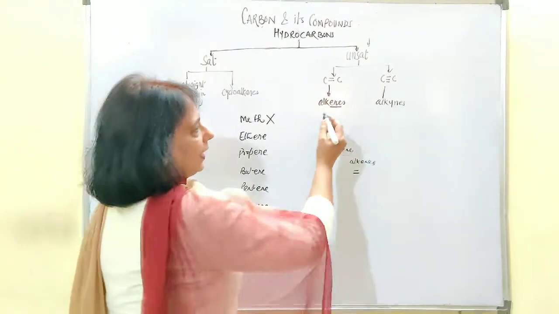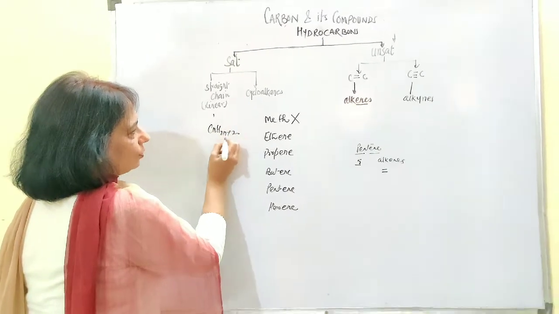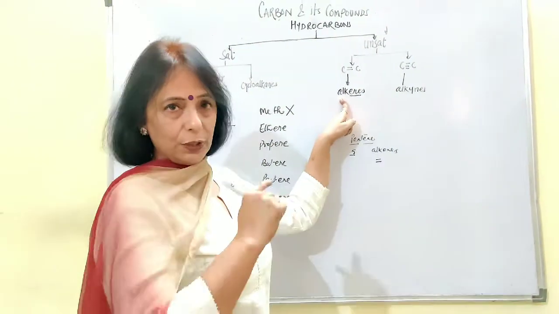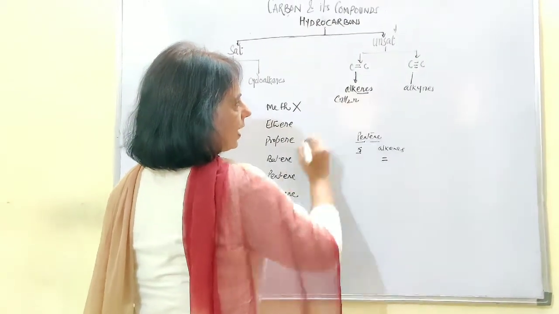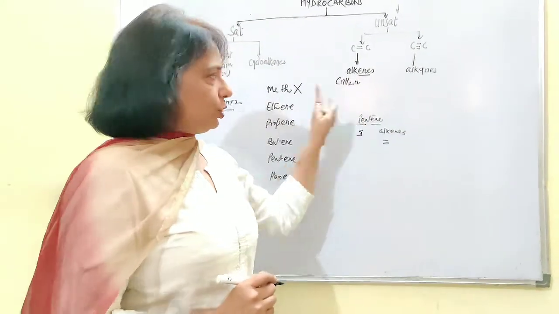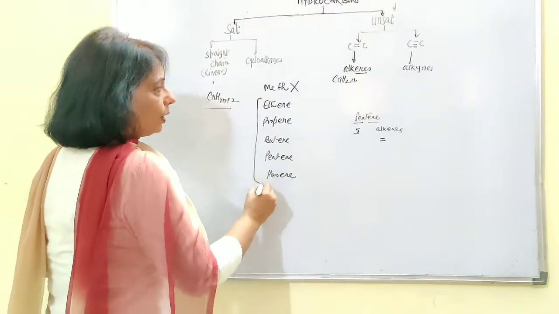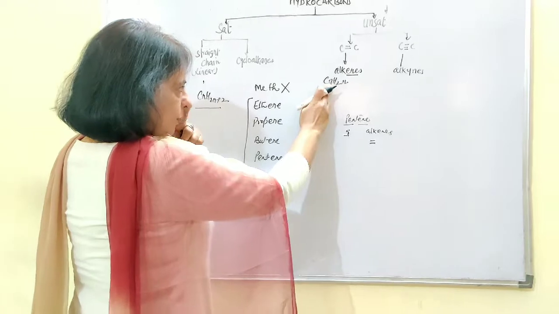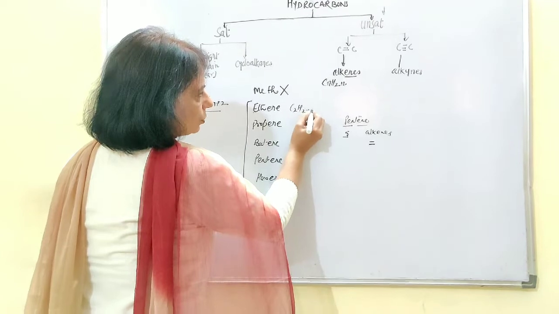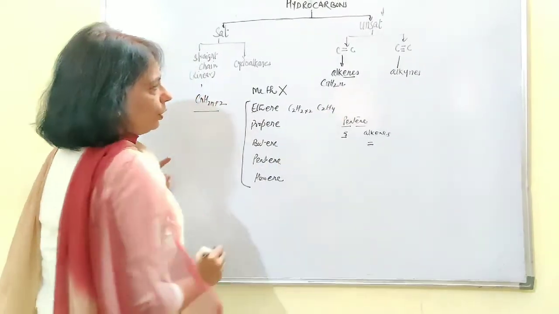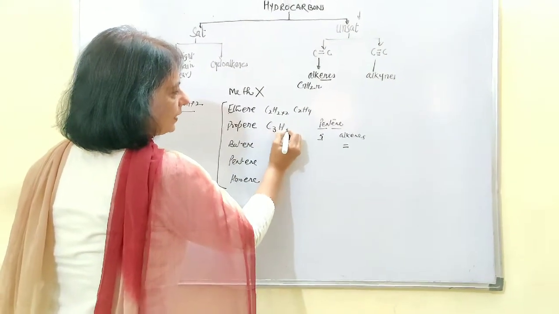As in the case of alkanes, I gave you one general formula, that was CnH2n+2. In the case of alkenes, the linear structures can also be represented by one general formula, that is CnH2n. So now let's find out the molecular formulae of these compounds by putting the number of carbon atoms at the place of n. For two carbon atoms, we put 2 here, and it is 2 into 2, that means C2H4 is the molecular formula of ethene. And in a similar way, for propene you will get C3H6.